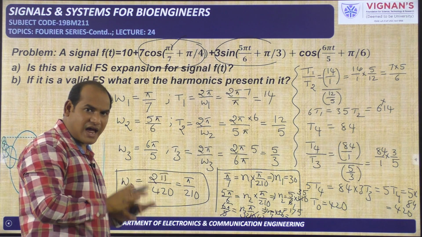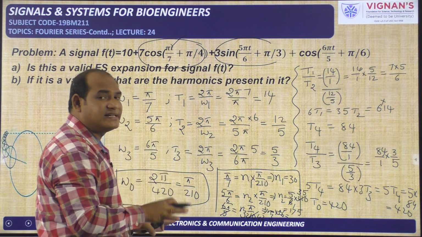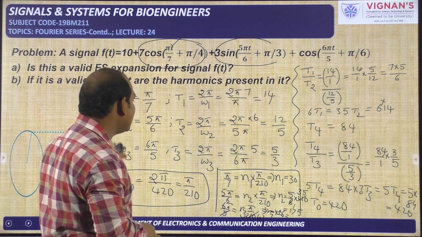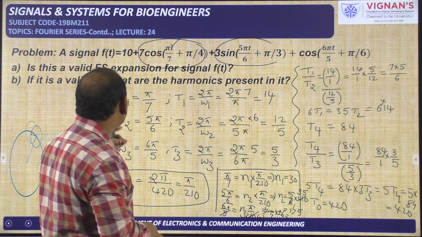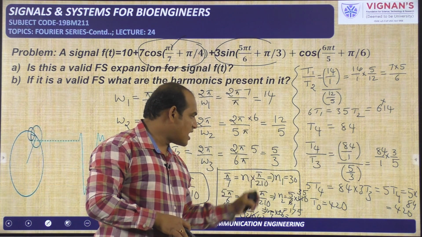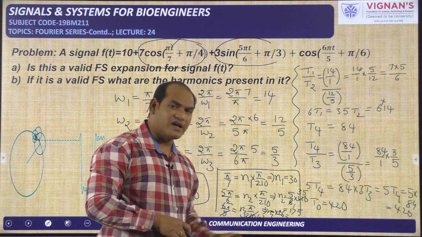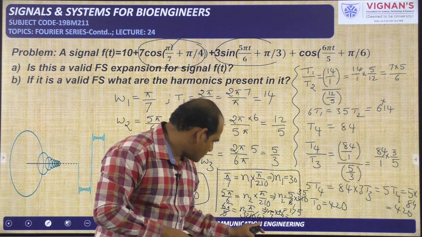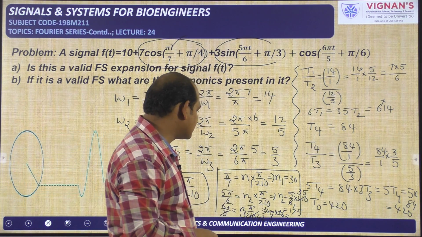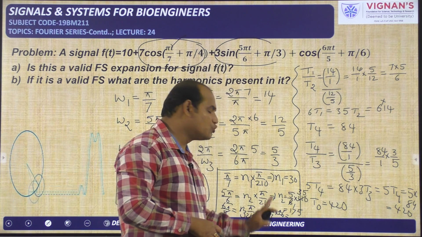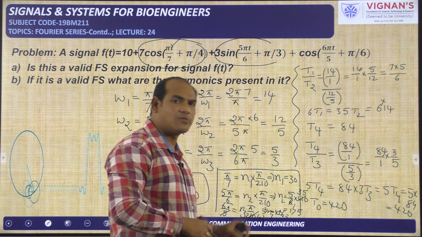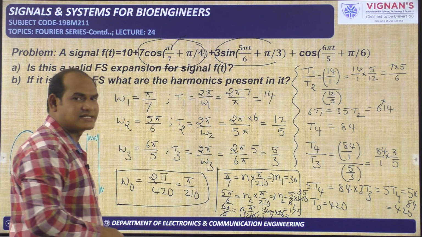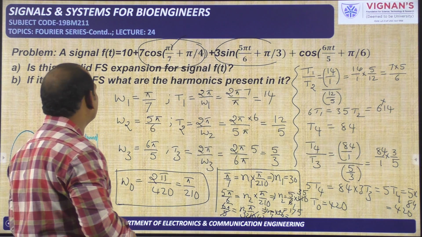Because it is a valid Fourier series, it is possible. So the first one is over. Then we have got the harmonics also, that is the 30th harmonic, the 175th harmonic, and the last one is 42 into 6, that means the 252nd harmonic is also available in the signal. So in this manner we need to do the problem.